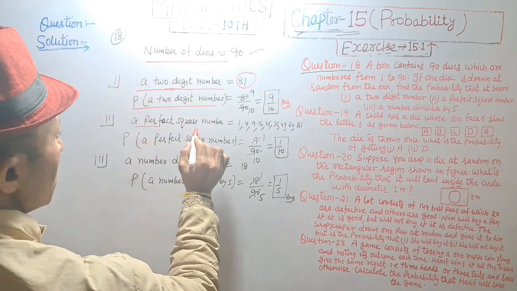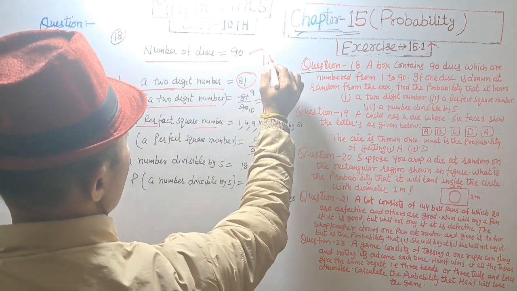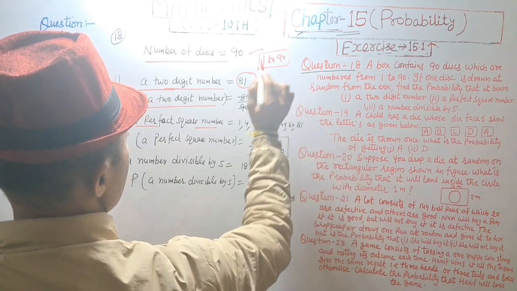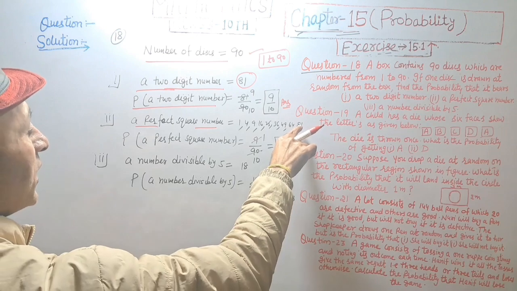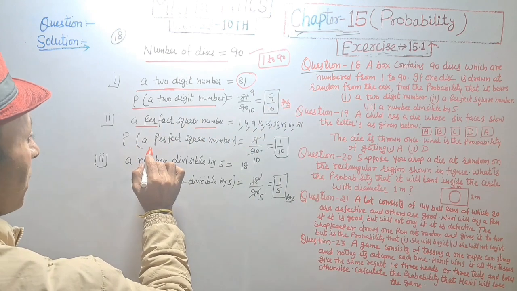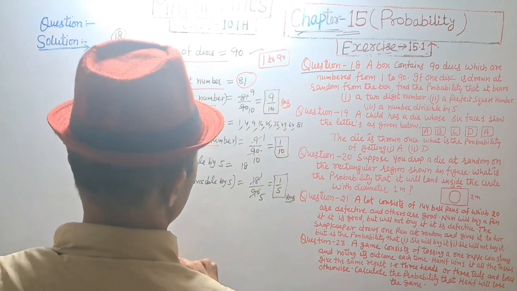And a perfect square number between 1 to 90. 9 9s are 81. That is 9 numbers, and probability of perfect square number is equal to 9 upon 90. That will be 1 upon 10.